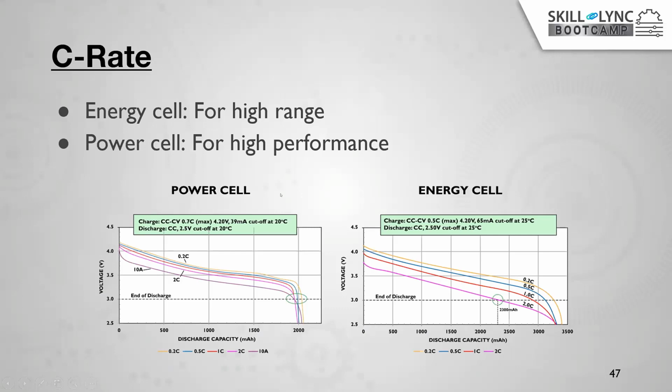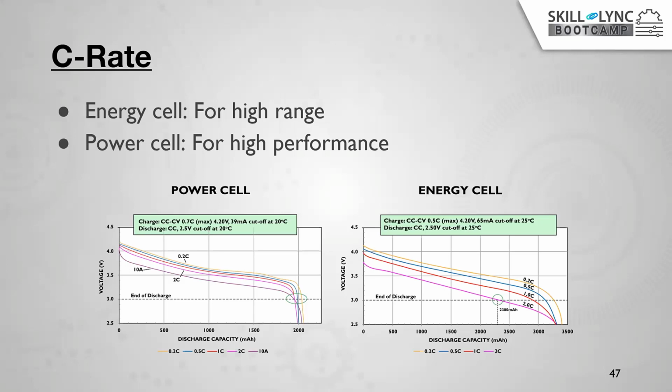If you go for the power cell, which during constant current, constant voltage charging with the 0.7 max, okay, if you observe here also the red line is the 1C rating. It's giving only up to 200 milliampere hours. That means high rating with slow discharging, you can simply say like that.